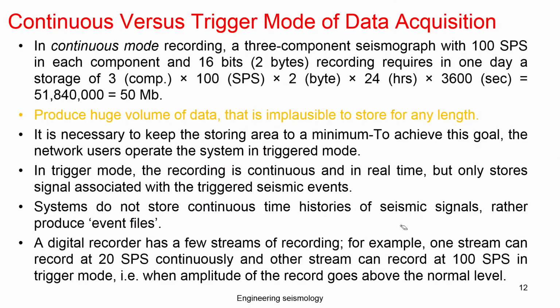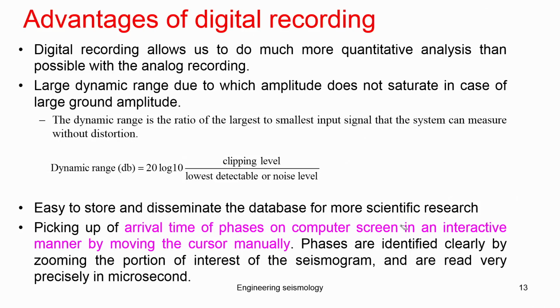Okay. So the samples per second is another important parameter apart from storage, which decides the size of the file. The digital recording system lets you control the dynamic range, which is the ratio of the largest to smallest input signal the system can measure without distortion. These all have several applications in engineering seismology.